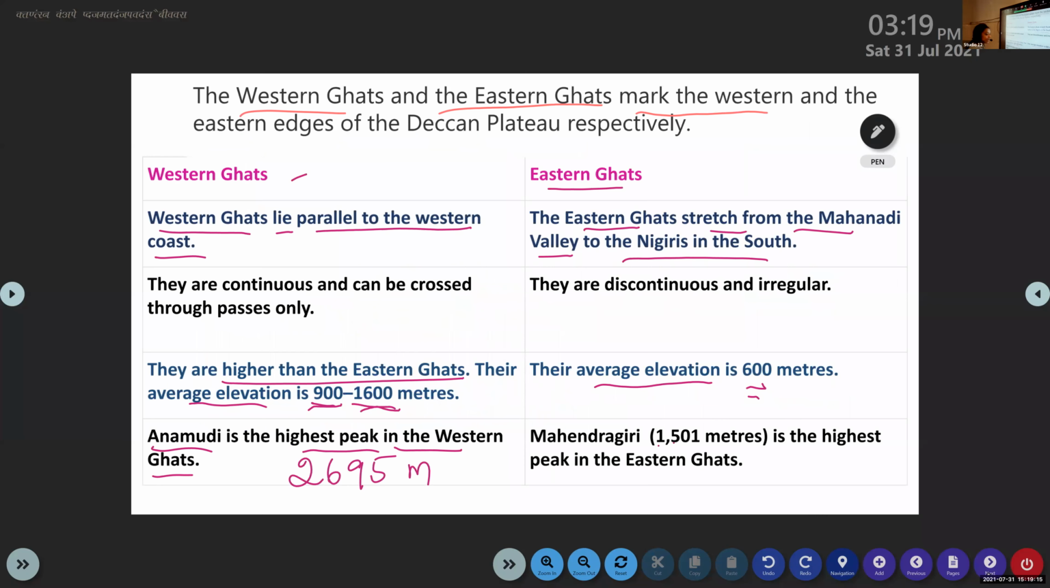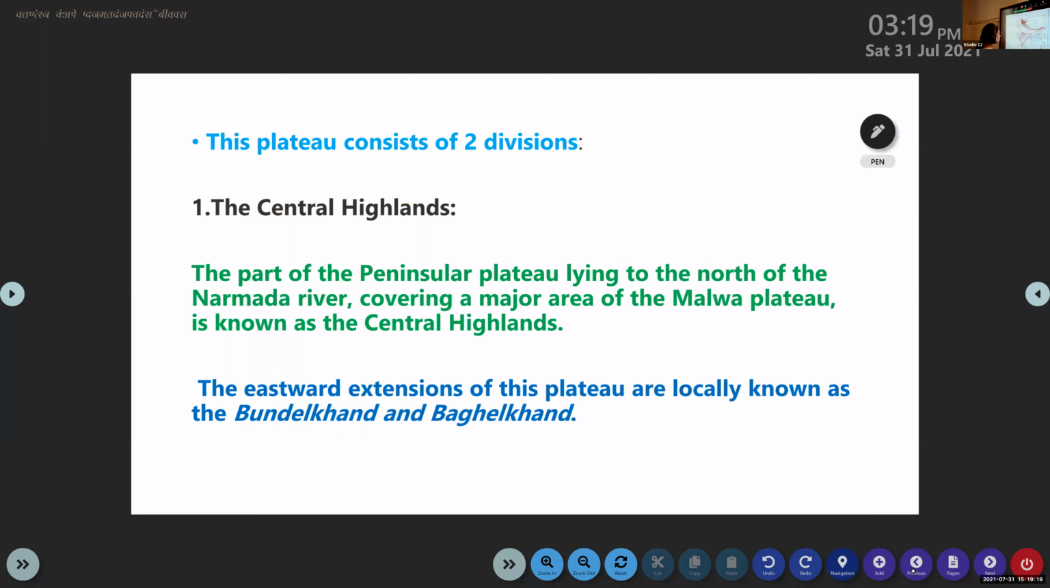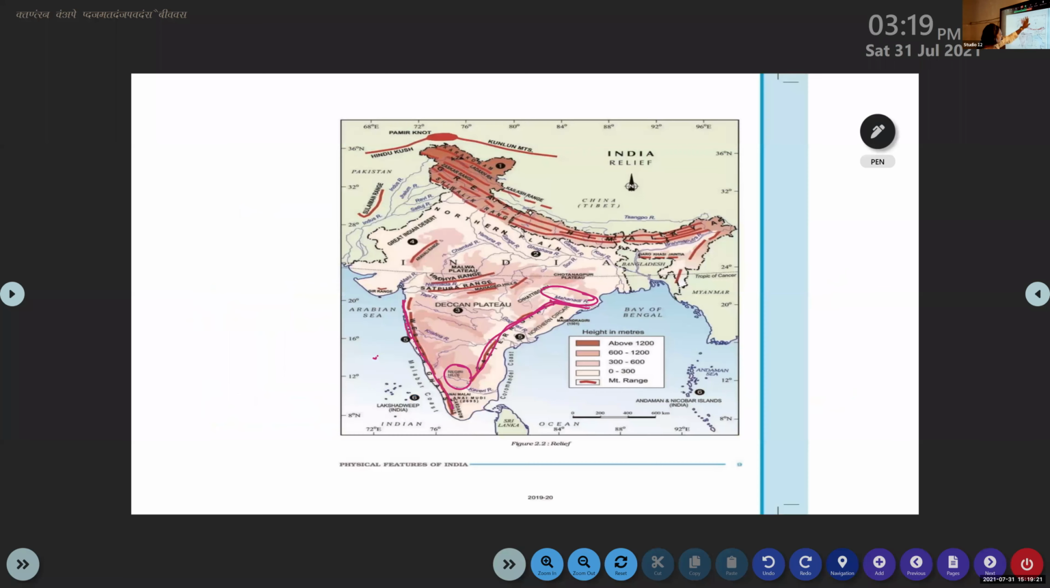Okay, then next one, they are continuous. They are the continuous mountain ranges. If you look at the Western Ghats, you can understand they are a continuous mountain range. Then what about Eastern Ghats? They are irregular and also discontinuous. You can see there is no continuity or continuation. Yes or no?